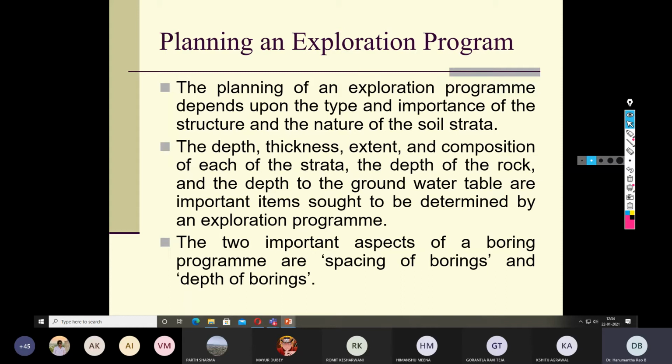Okay. So now, having understood a little bit about soil exploration by drilling methods, how many boreholes should I make? It's a big question. And how deep? That is the depth. If you take a small area, suppose 10 meters by 10 meters, how many boreholes should I make?